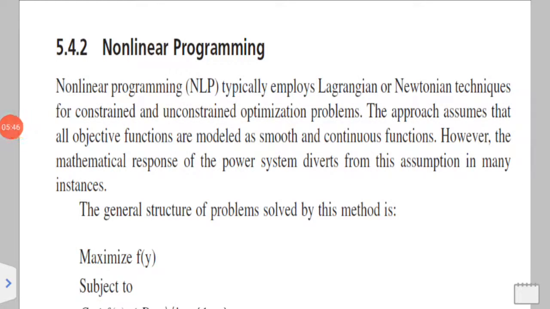There is a procedure to solve the Newtonian problems. In the first procedure, they determine the initial feasible set of data taken for investigation, which may have a problem or be without problem.